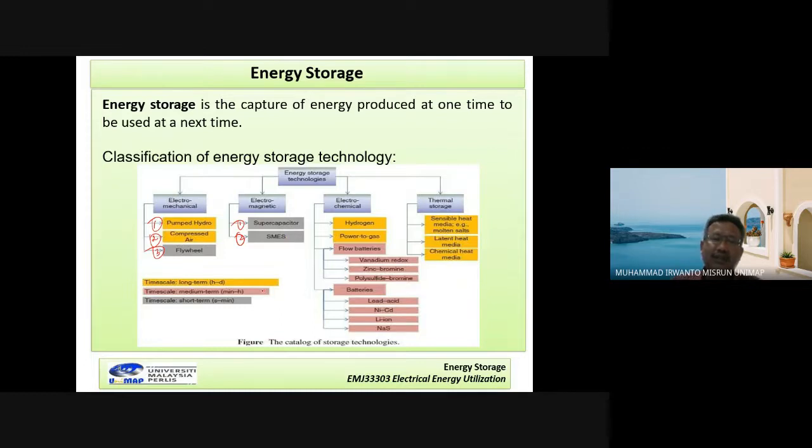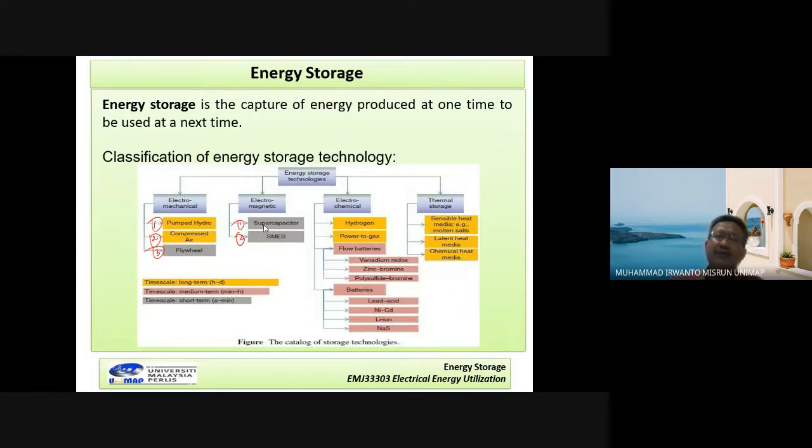Purple. Now this one is medium time, minutes to hours. And the last here, for example supercapacitor, is short time, maybe seconds up to minutes.